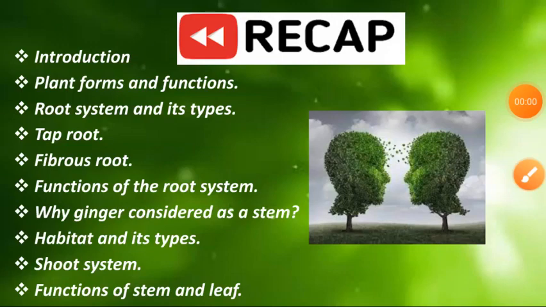Shall we recall today's class once? What have we discussed in today's class? We have discussed the introduction, plant forms and functions, root system and its types. What are the types of roots? Taproot and fibrous root. Functions of the root system. Why ginger is considered a stem. Habitat and its types. Shoot system and functions of stem and leaf. These are the topics we have discussed in today's class.